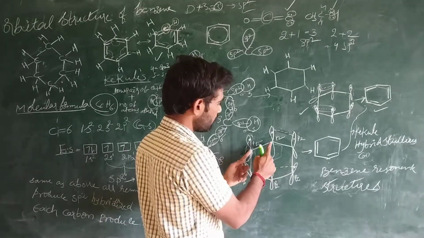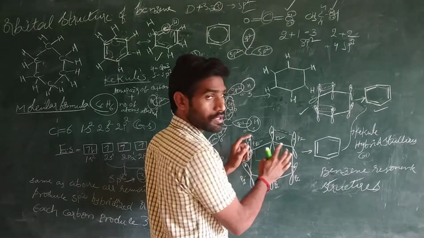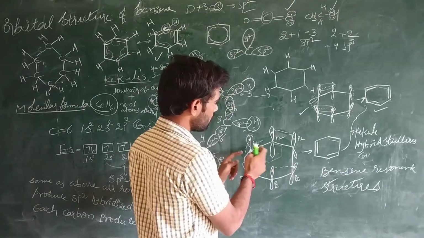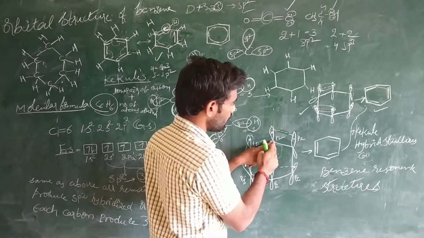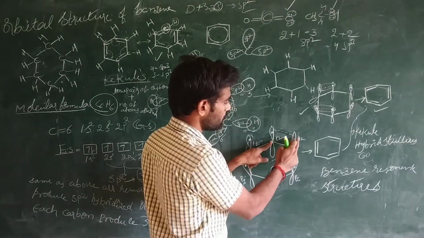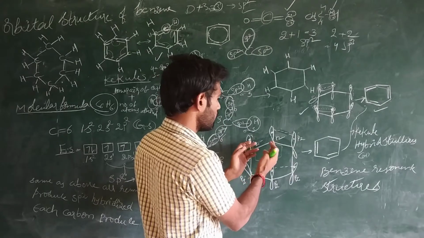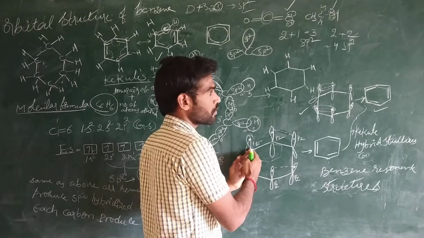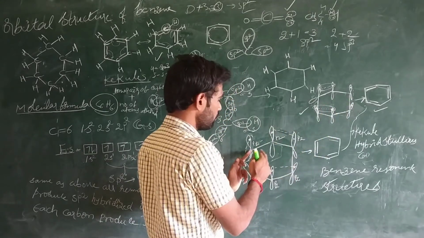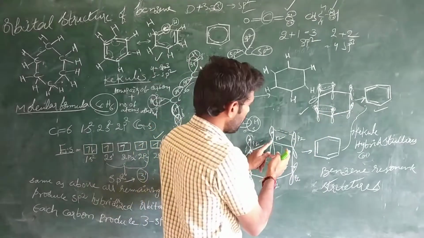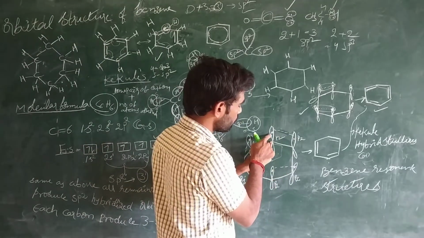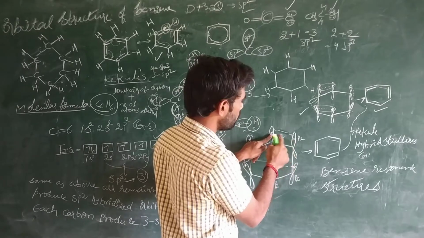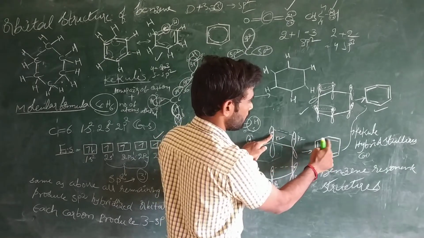The distance between this carbon and this carbon is the same, and the distance between this carbon and this carbon is also the same. So either this pz orbital may react with this one, or otherwise this pz orbital may react with this carbon's pz orbital. If this pz orbital reacts with this pz orbital, the bond may form between these two carbons. Otherwise, if this carbon reacts with this carbon, this electron and this electron may form a bond between these two carbons, right?